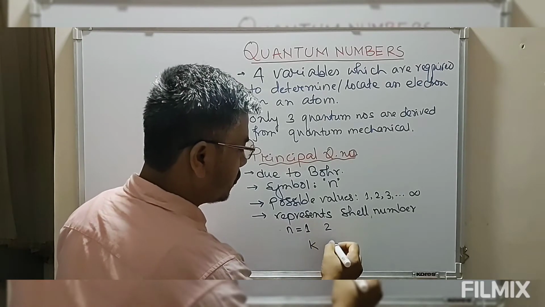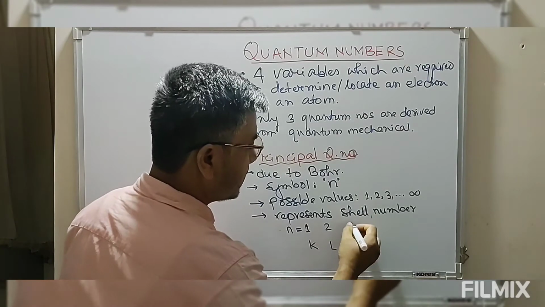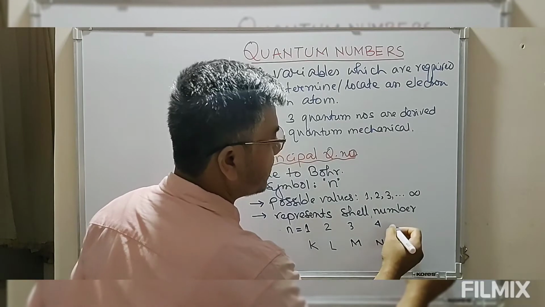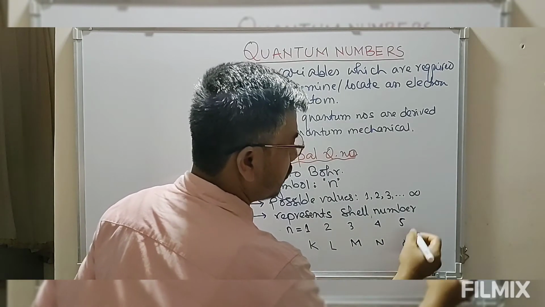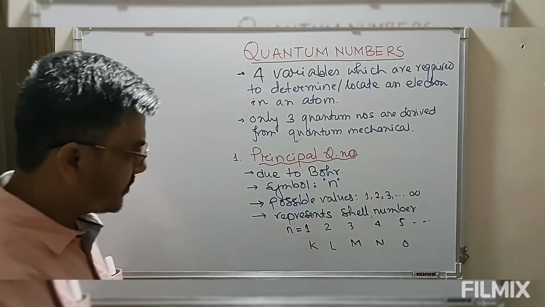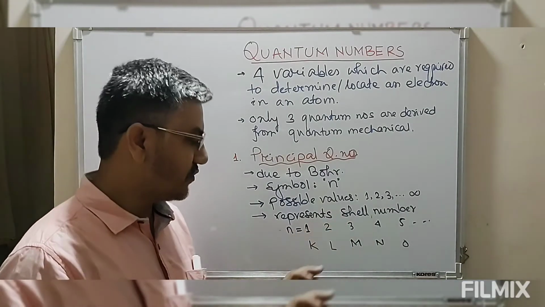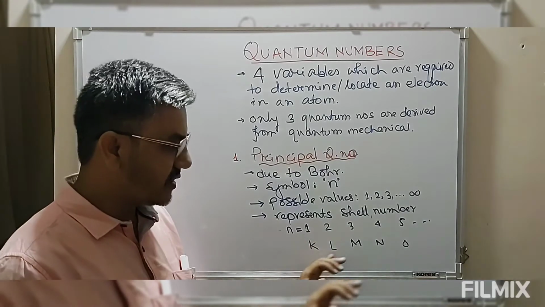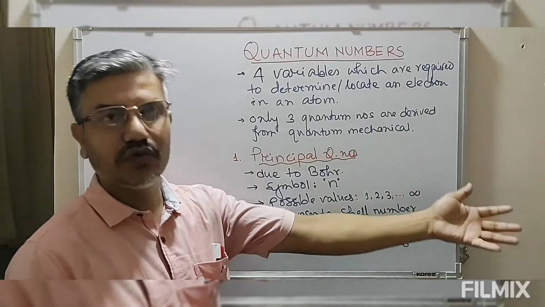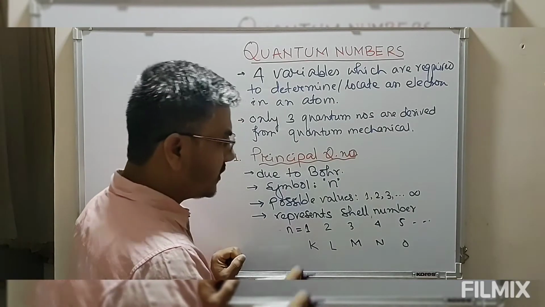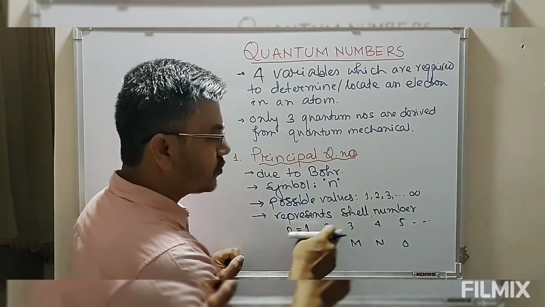If n equals 2, this is L, 3 is M, 4 is N, 5 is O, etc. So this represents the shell number, and sometimes instead of 1, 2, 3, 4, 5, we used to say K shell, L shell, M shell, N, O, P, Q, R, S, T, etc. In modern literature, we represent this by 1, 2, 3, 4, 5.